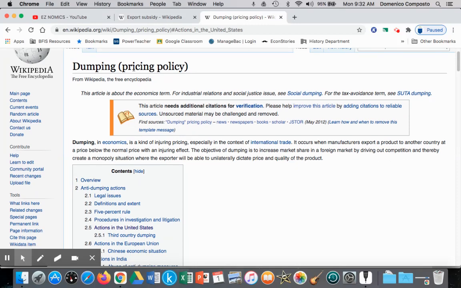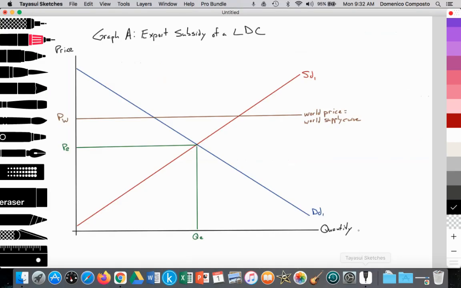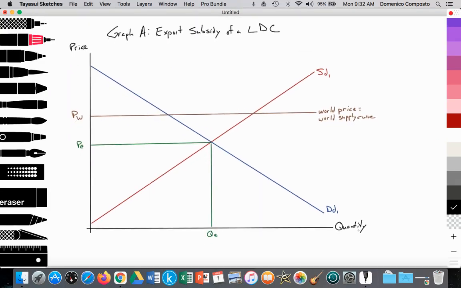And if the World Trade Organization finds that a developed nation has indeed engaged in providing export subsidies, then it is dumping, and they can be allowed to provide an anti-dumping tariff against the nation that has provided those export subsidies. So some of you might have an internal assessment. You might be looking at that issue, and so you might want to include an export subsidy graph to explain that.